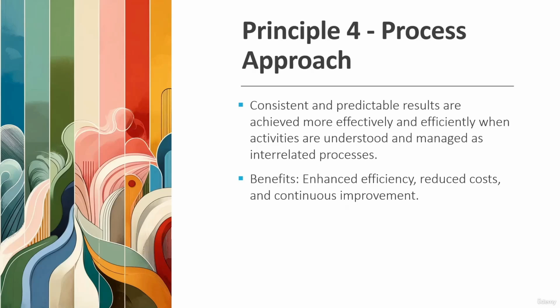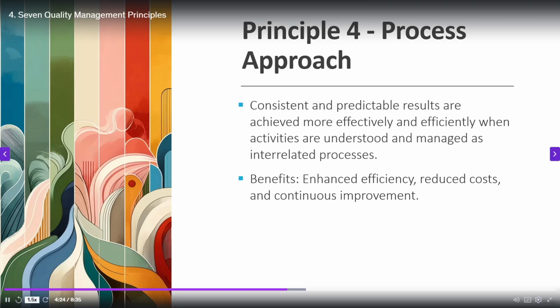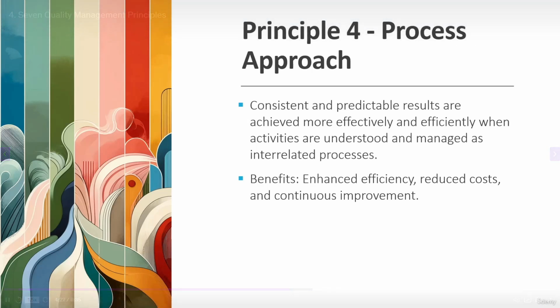The benefit of this is enhanced efficiency, because people know what they are supposed to do. It is not the case that everyone is working on one particular task while, let's say, task number 2 has nobody working on it. If the roles and responsibilities of people are clear in the organization, and there are established processes which have been developed and improved over a period of time, then using those processes the companies can achieve consistent results. There will be reduced cost and less rework, and these people should be working on continuously improving those processes. So this is the process approach, principle number 4.